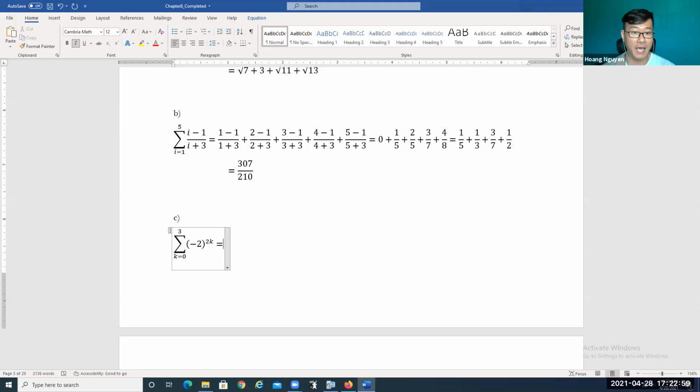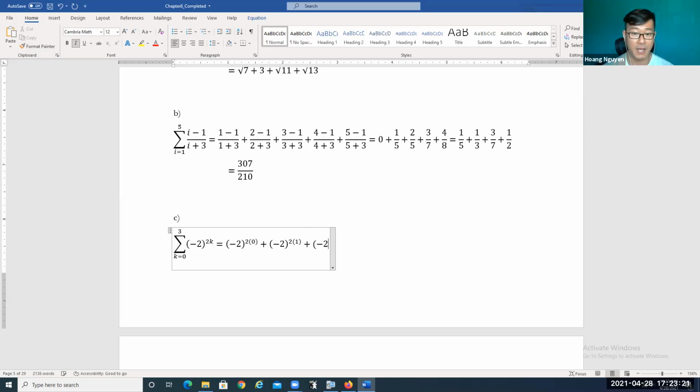Okay, so for this one, k is equal to 0. So we have -2 to the power of 2 times 0, plus, now we have -2 to the power of, k is equal to 1, so 2 times 1.